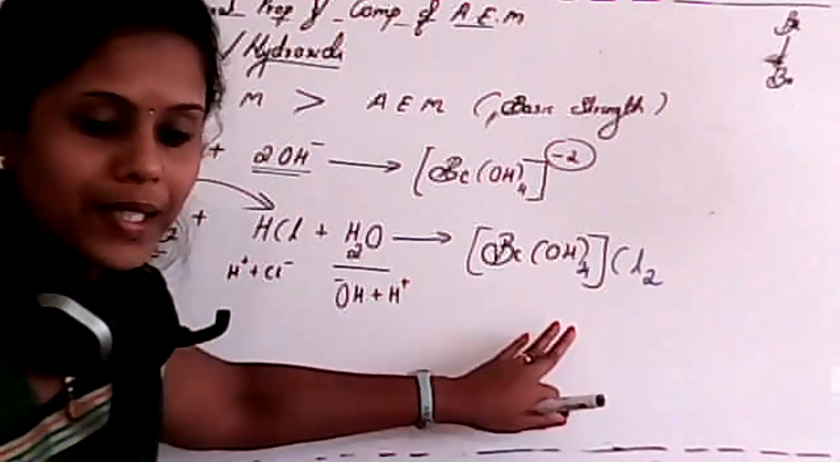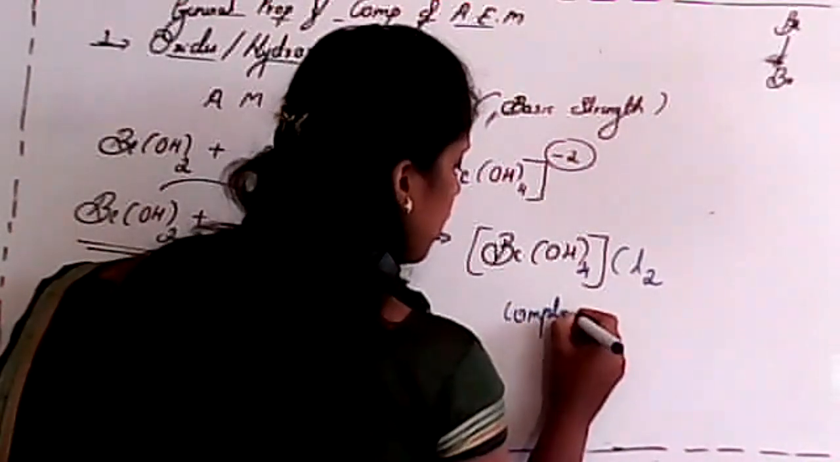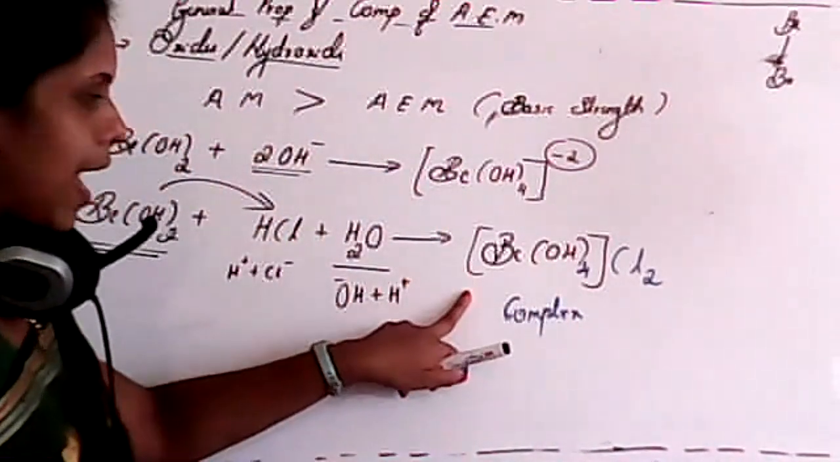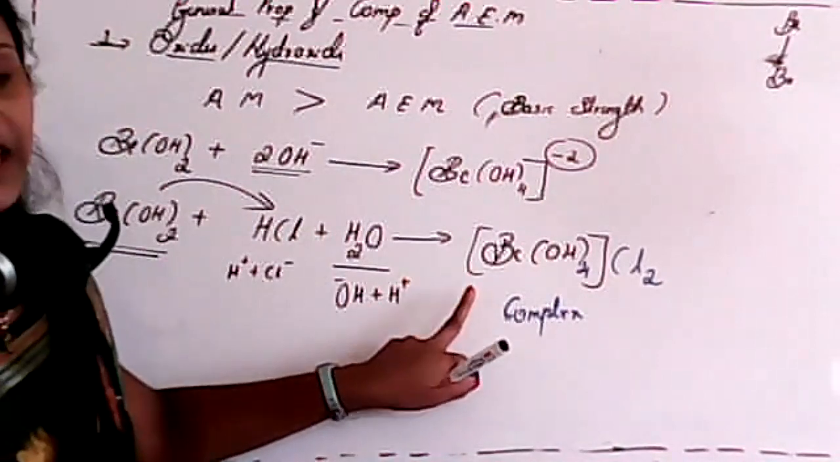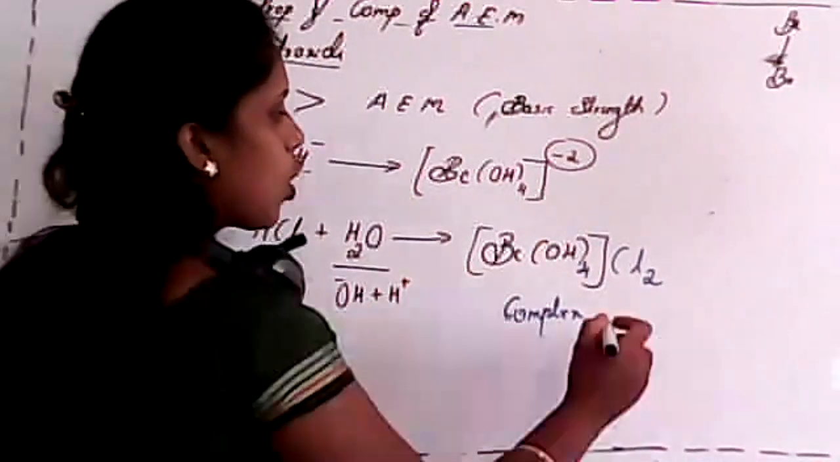So this one is a complex compound, Shilpa. Naming of this was different, okay? So this was a complex compound. In that case, we consider it as a berylate tetrahydroxychloride. In that way, we consider, because it is a complex compound.